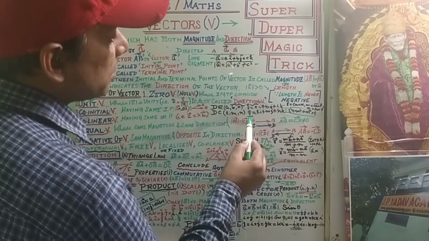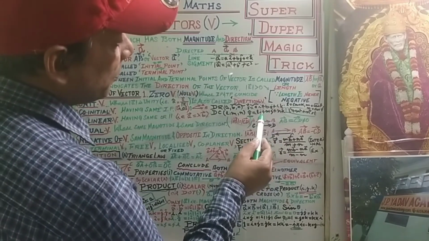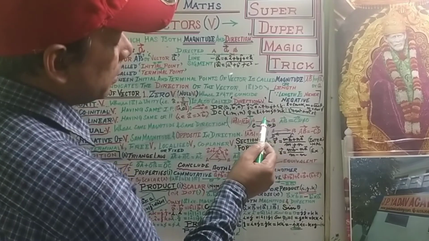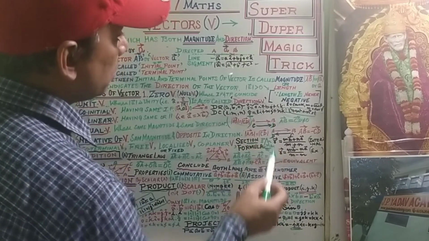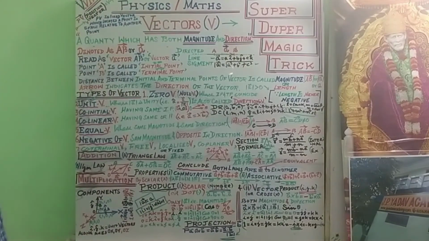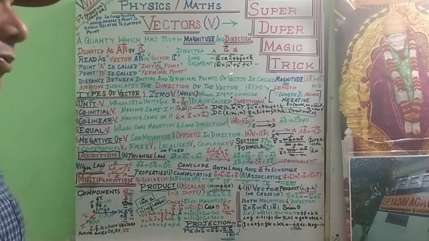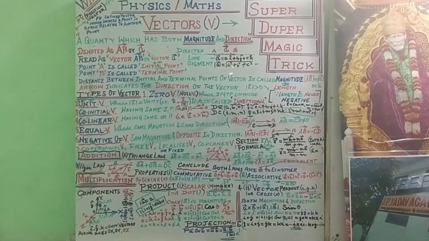In case of a unit vector, l, m, n are the direction cosines. This is very important, and if there is any confusion, you can see this video again. Thank you my dear students.